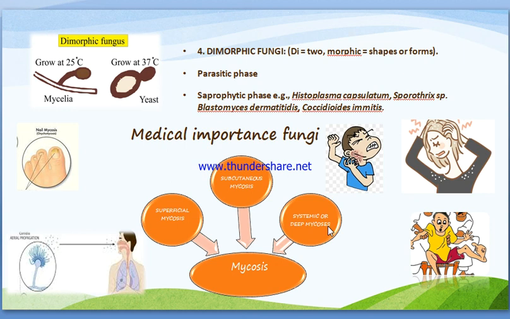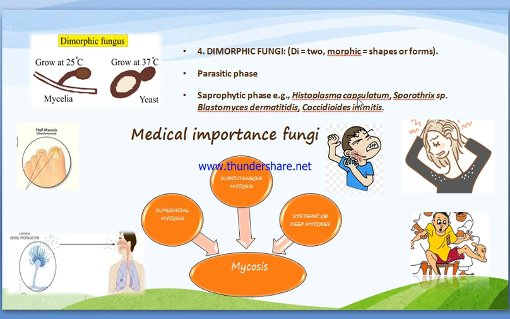This condition is called disseminated. Most systemic mycosis-causing fungi are dimorphic fungi, that is Histoplasma capsulatum, Blastomyces, and Coccidioides. This causes very severe damage and can be a fatal disease in particular patients.